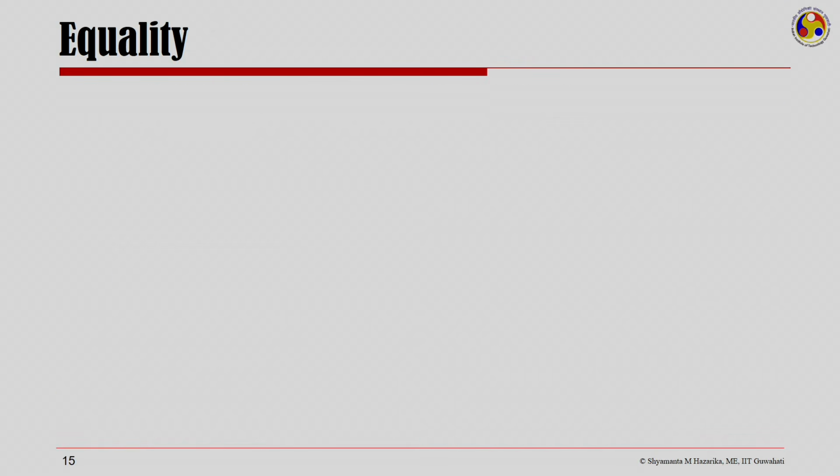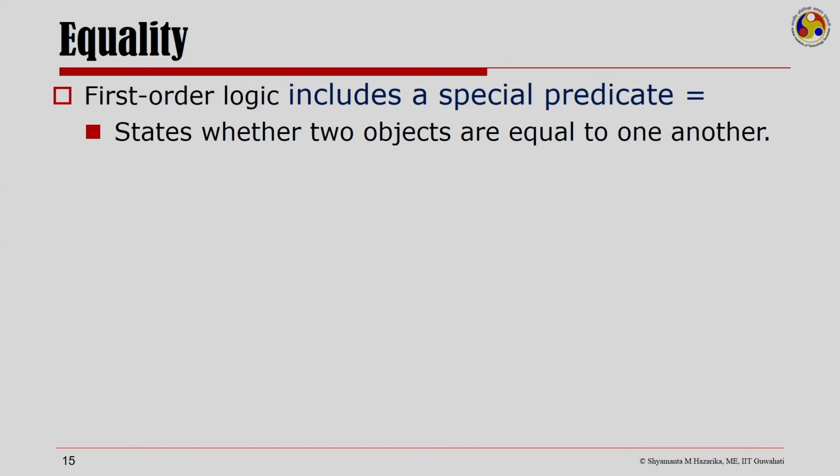Let us now quickly look at a very special predicate in first order logic. That is the predicate of equality. The predicate of equality states whether two objects are equal to one another.